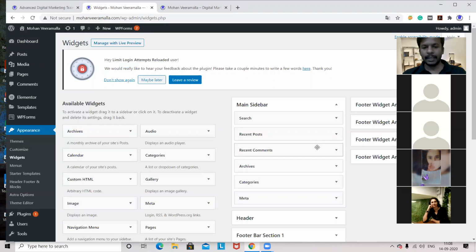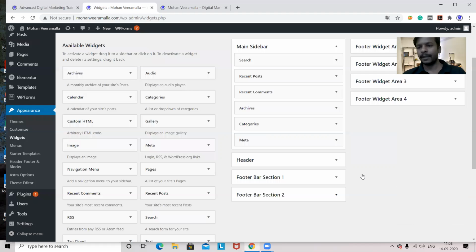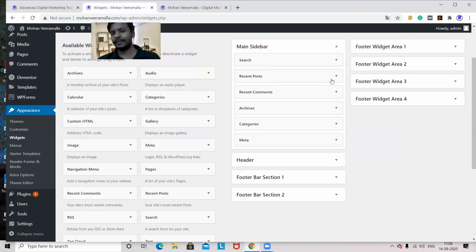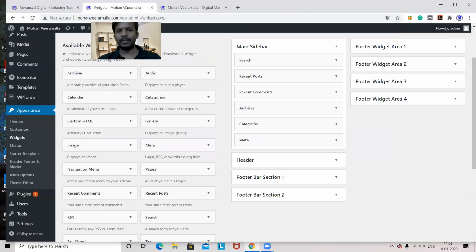And see here I have main sidebar, I have header, and I have something called footer bar section 1, footer bar section 2, and here I can see footer widget area 1, 2, 3, 4. This many properties I have in widgets. So main sidebar means in the website, on the right hand side, you can show some properties.